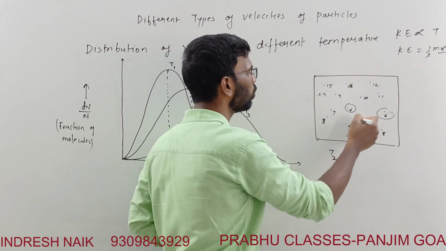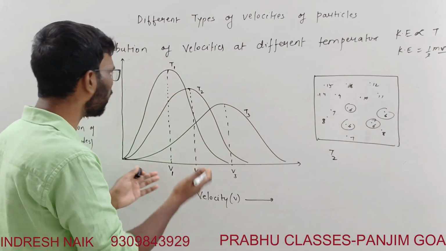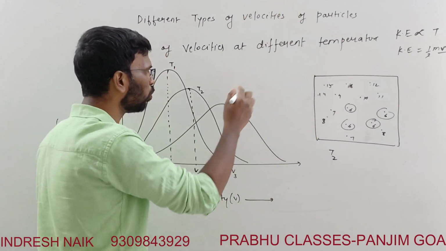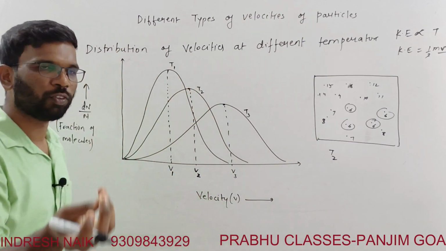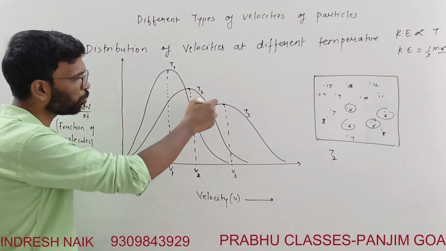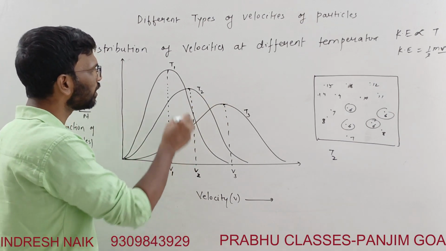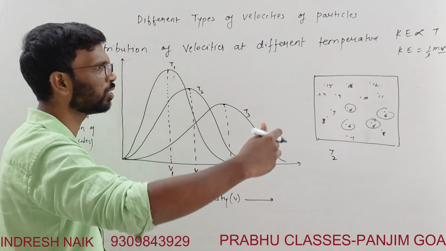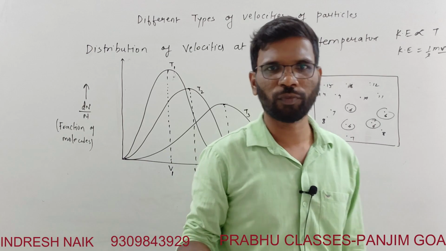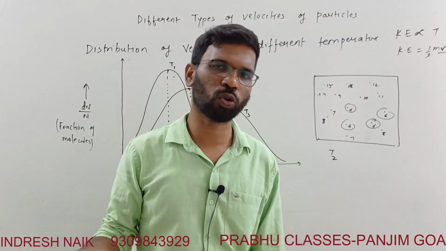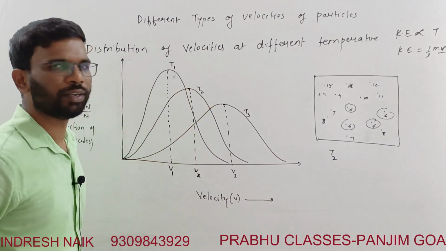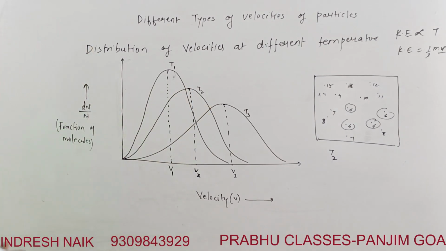Right? So this is the most probable velocity, but the fraction of particles carrying that speed is less. You increase the temperature, the velocity may become 7, but the number of particles which carry that speed is less. Same way, the other velocities are also going to increase. V average is also going to increase, V RMS is also going to increase, which is obviously higher. So this is the whole distribution curve for the velocities at different temperatures.